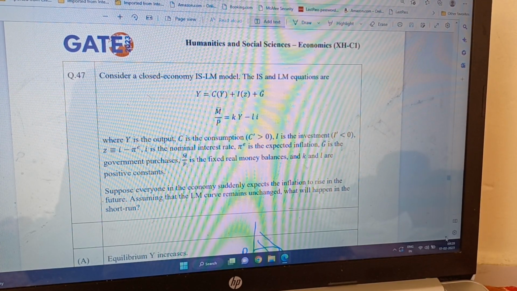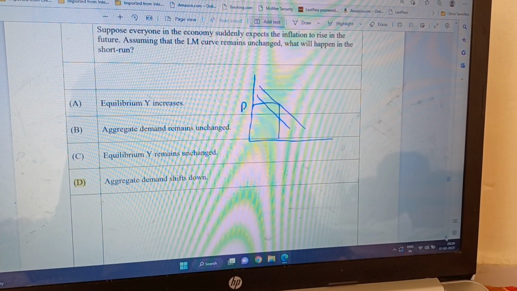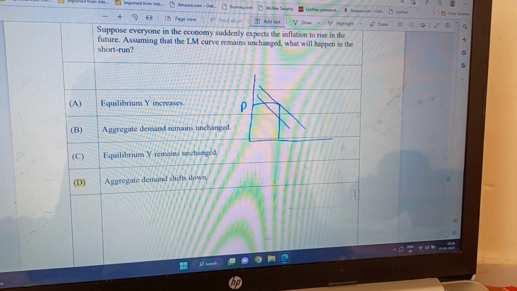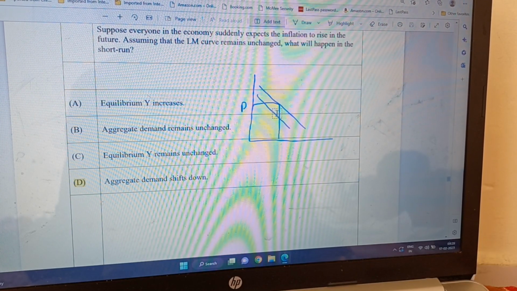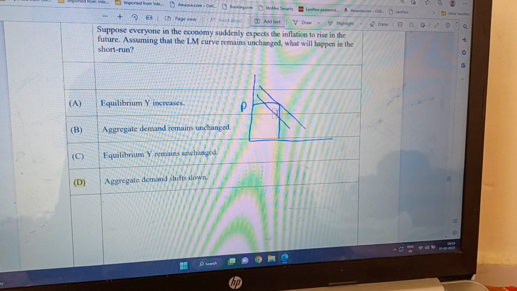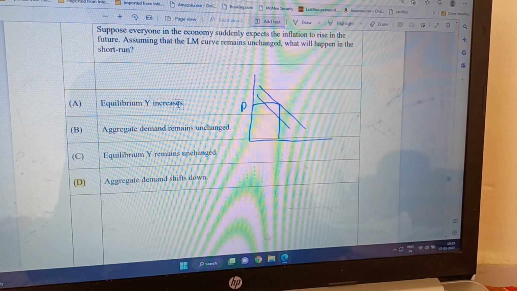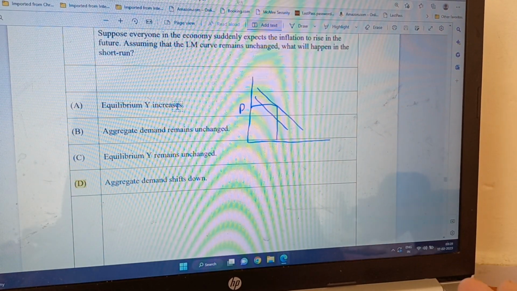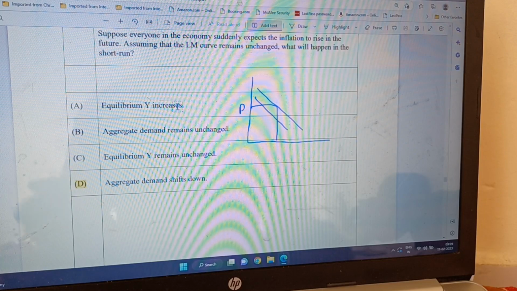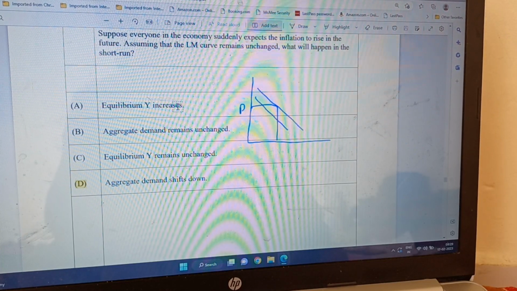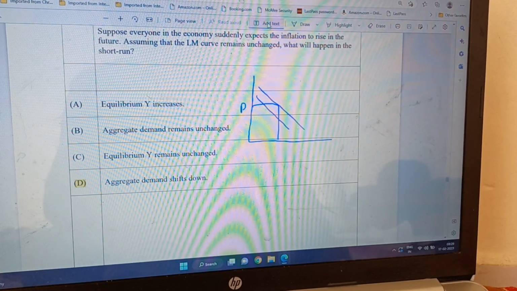So in the short run, the money supply is fixed and everybody is expecting inflation. So P is here and then it will increase. So what will happen? Let's see, does equilibrium Y increase? No, it doesn't increase because the LM curve remains fixed, but the aggregate demand curve will be lower. Since the aggregate demand curve is a function of price, if price goes up, the aggregate demand curve will be lower.